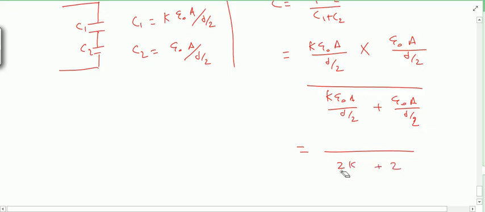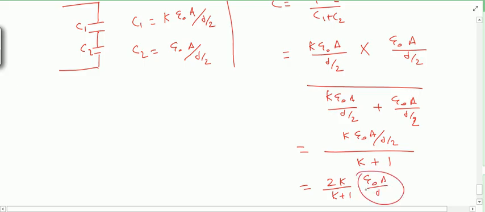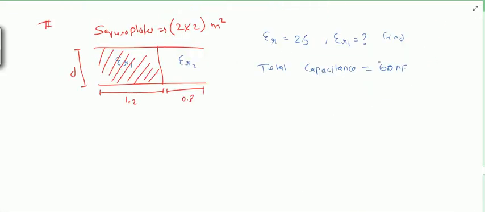Also I can take epsilon naught a by d by 2 actually common, so the remaining thing is on the upper part k, and here I have taken k plus 1, right? So I can write 2k by k plus 1 epsilon naught a by d. So this was my original capacitance. Now you can see that this will be the value of capacitance after putting a dielectric medium in between the capacitor.